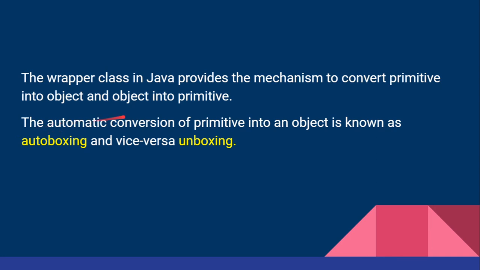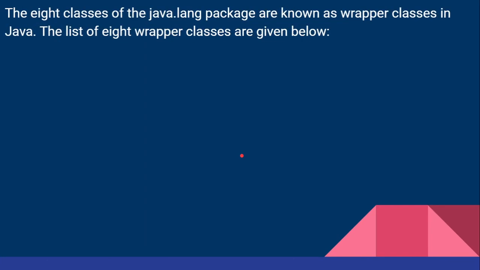The automatic conversion of primitive data into object is called auto boxing, because it is automatically converted. And the vice versa case, that means the conversion of the object into primitive type, is called unboxing. So sometimes it is necessary to convert the basic type into object or object into basic type, that means boxing, auto boxing or unboxing.